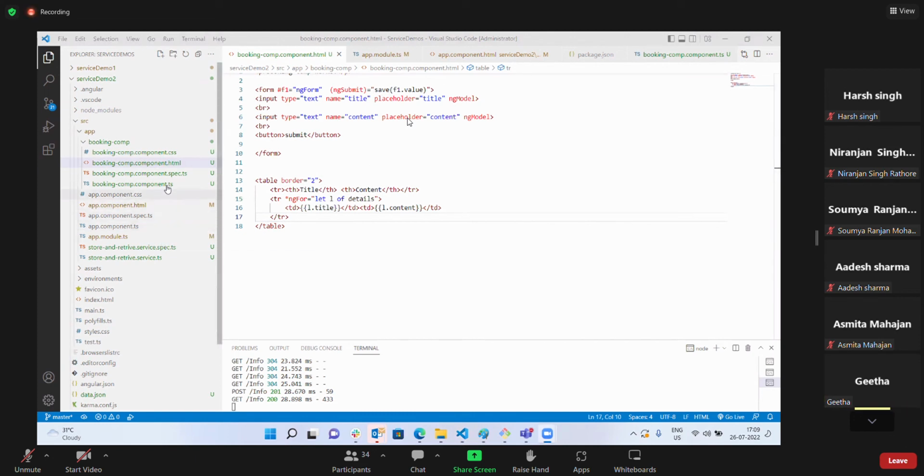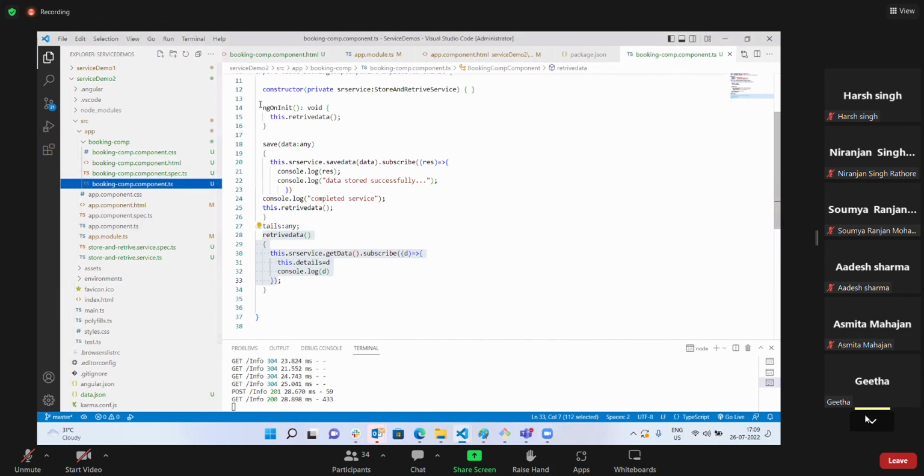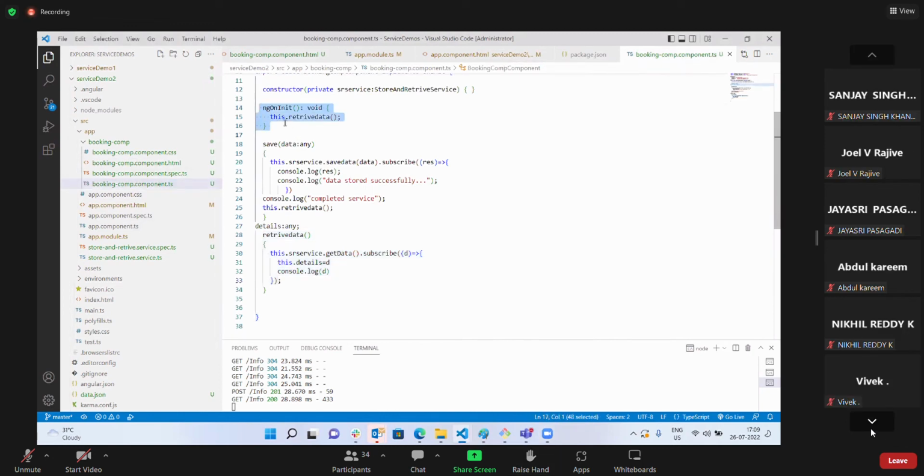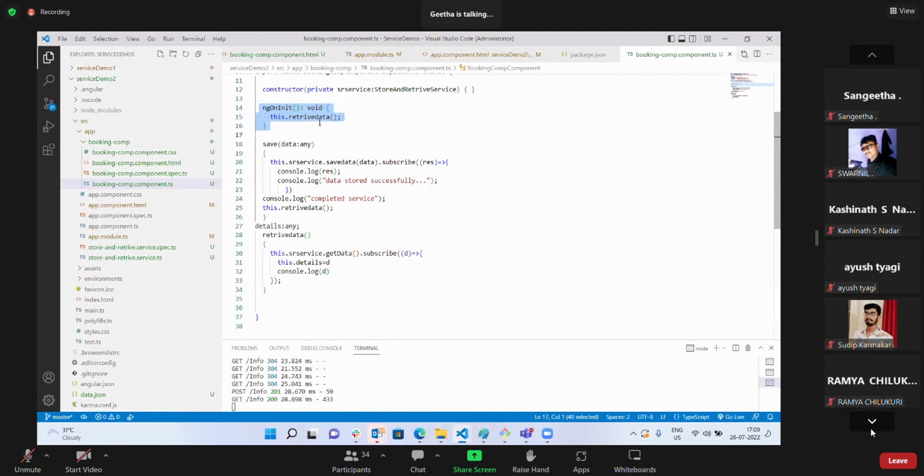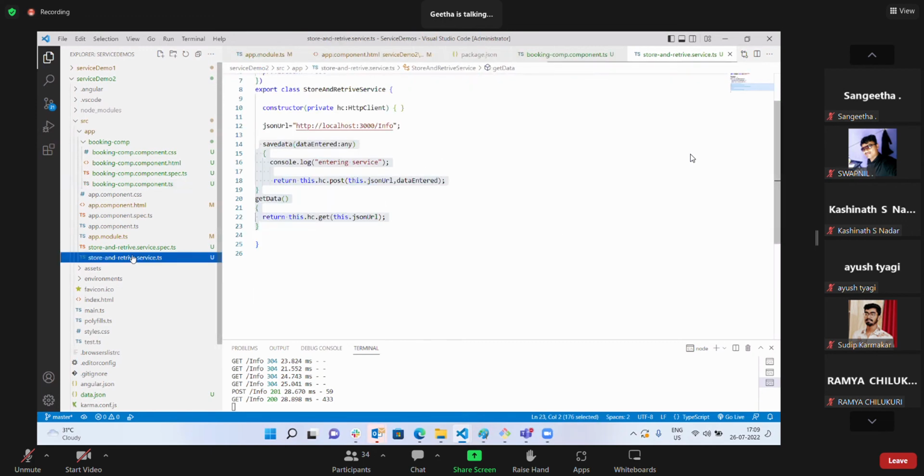See, each and every time my component is loaded, in ngOnInit, I'm calling this retrieve data method. What does retrieve data do? this.srService is my injected instance of the store and retrieve service, SR service is my property. You call the this.srService.getData method, so from your service, the get data method is called.